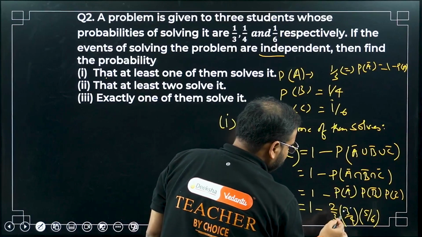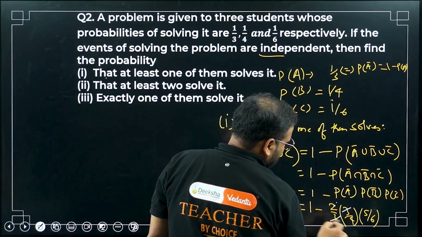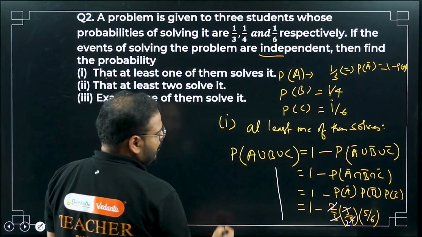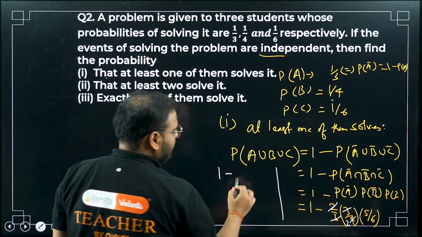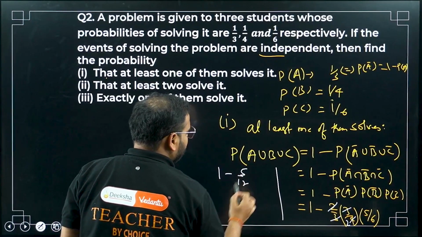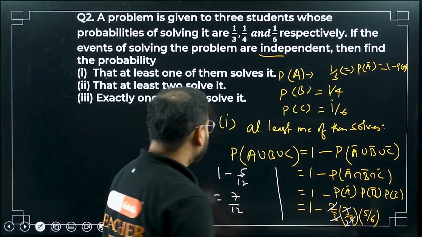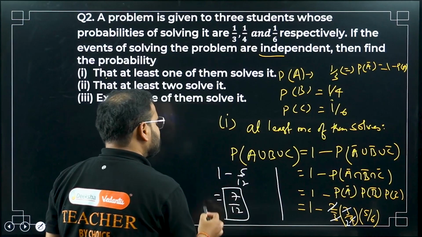So I'm going to get 3 and 3 is cancelled. 2 times 2 is cancelled. I'm getting this as, I can write it over here, 1 minus 5 in the numerator and 12, so 5 by 12. What is my answer? 12 minus 5 will be 7, so 7 by 12. This is my first part's answer.